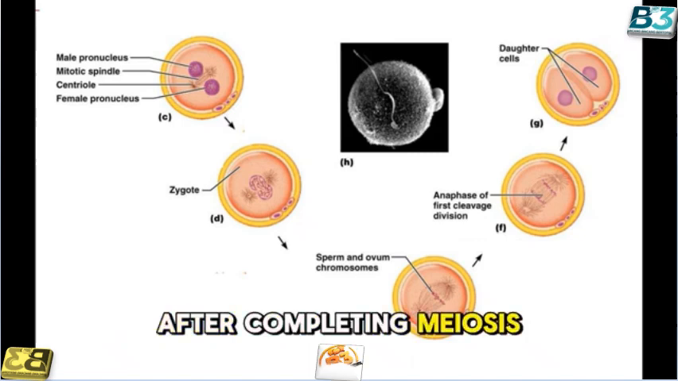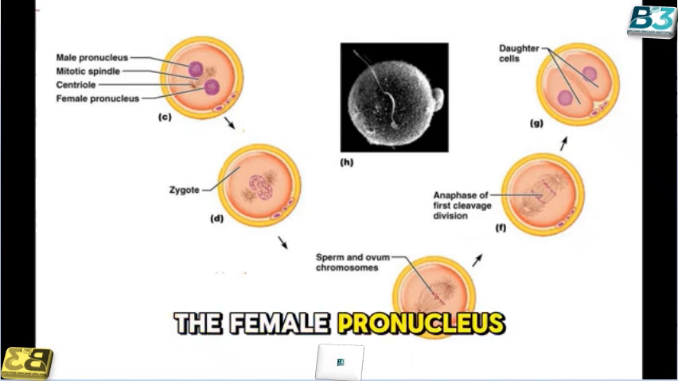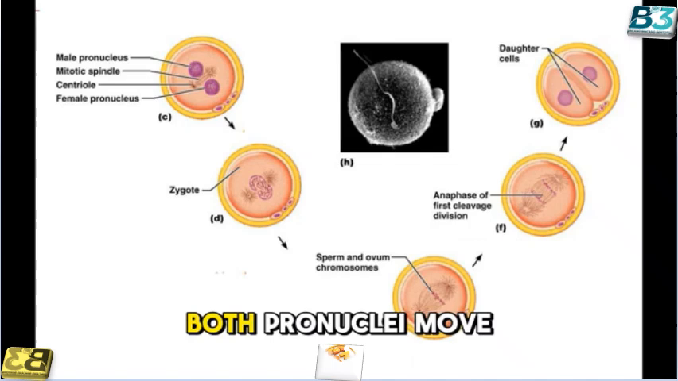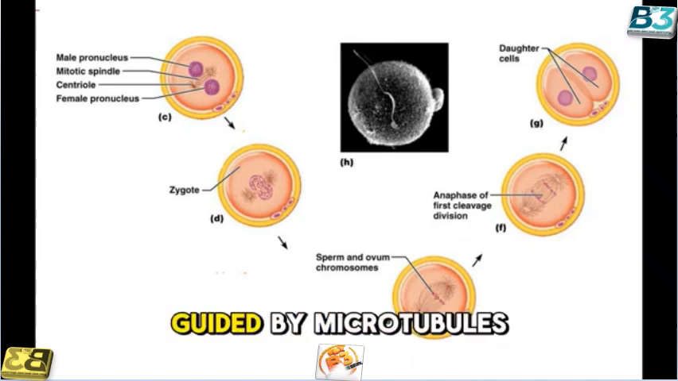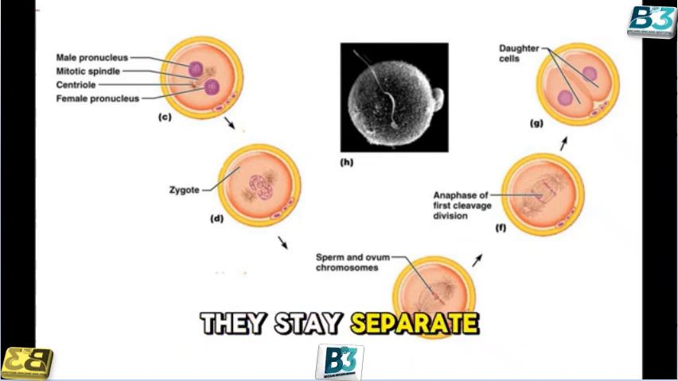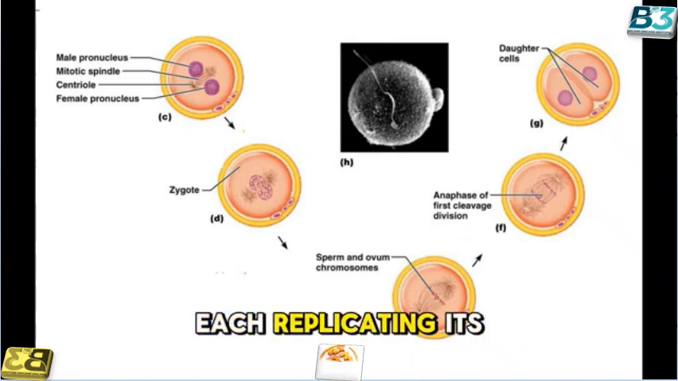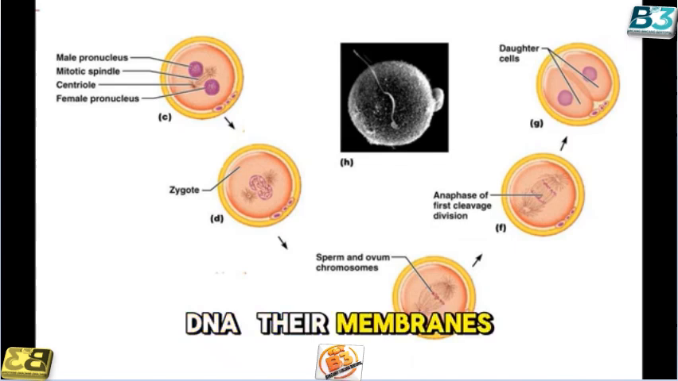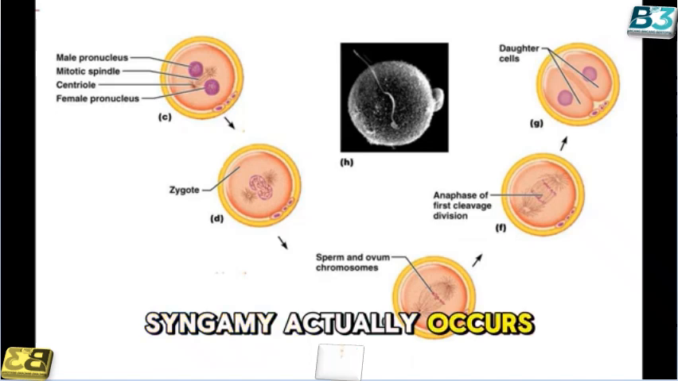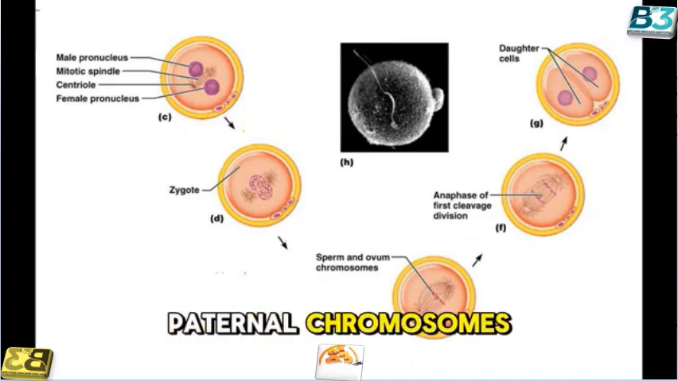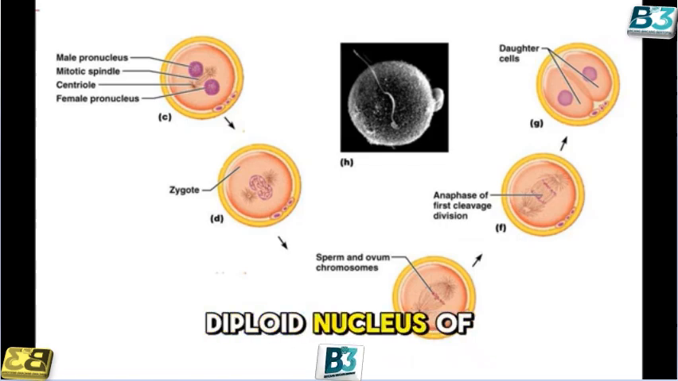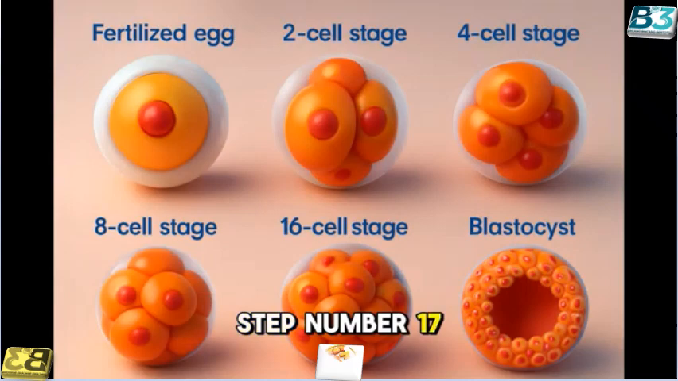After completing meiosis II, the oocyte forms the female pronucleus, while the male pronucleus is forming nearby. Both pronuclei move toward each other, guided by microtubules organized by the sperm-derived centrosome. They stay separate but side by side, each replicating its DNA. Their membranes break down just before the first mitosis. Syngamy actually occurs when maternal and paternal chromosomes align together on the first mitotic spindle, creating the first diploid nucleus of the embryo.